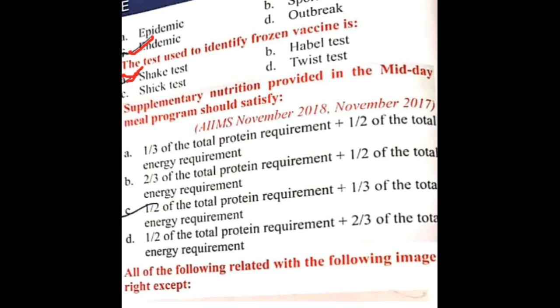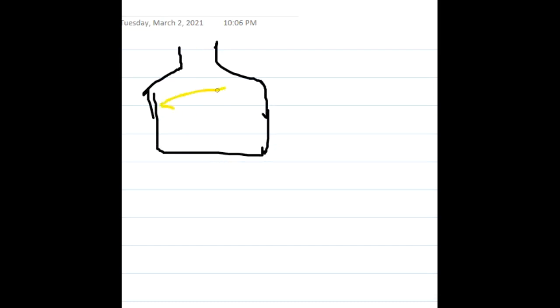I'll just explain it again. See, this is a vial. In this vial you have frozen it, so as a result there is fluid, and you will see the particles of vaccine down below. Flakes of the vaccine are seen below.